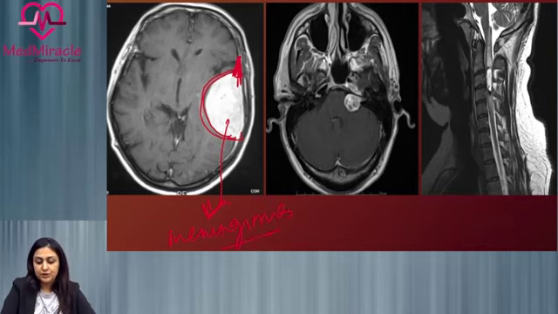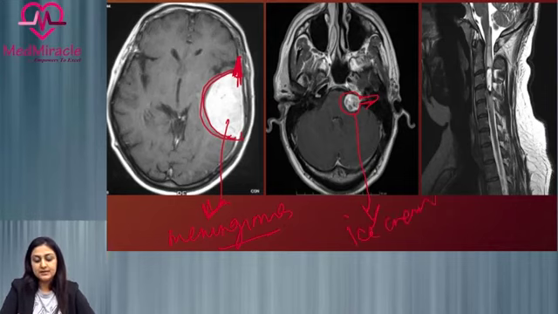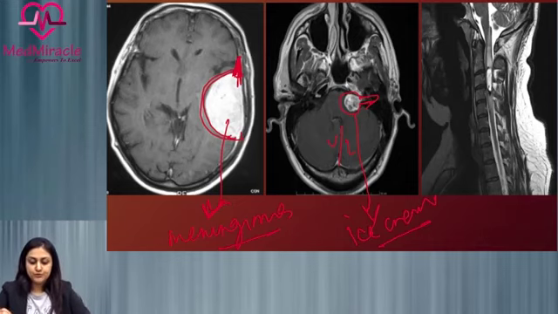Here, as we already talked about, we are seeing the typical ice cream cone appearance. In this MRI image, we are seeing this heterogeneous mass lesion in the CP angle extending into the IAC with the typical ice cream cone appearance, and this is a vestibular schwannoma, a unilateral schwannoma here. Had we seen two vestibular schwannomas, we would have straight away labeled it as NF2.